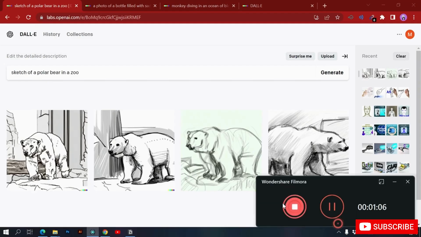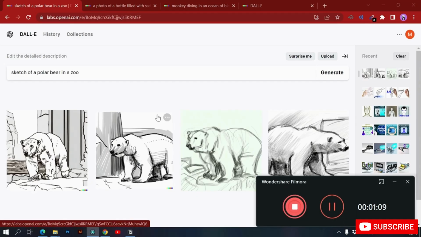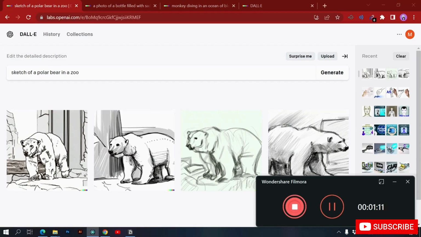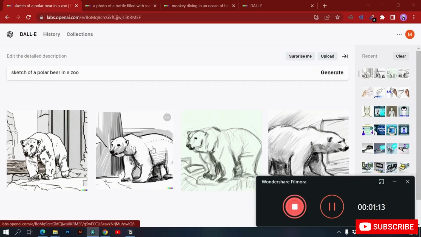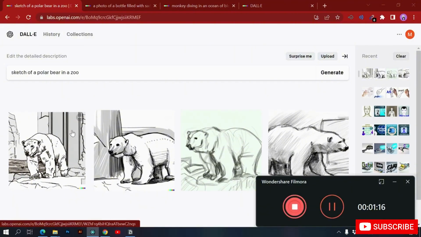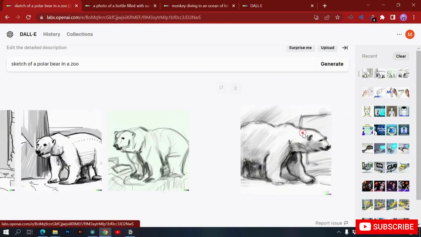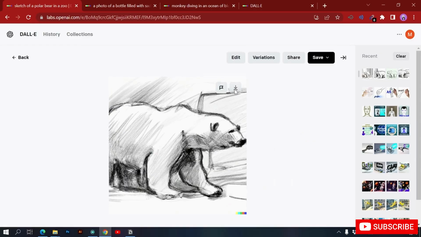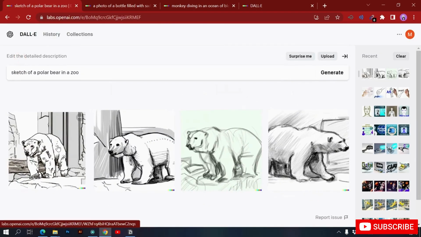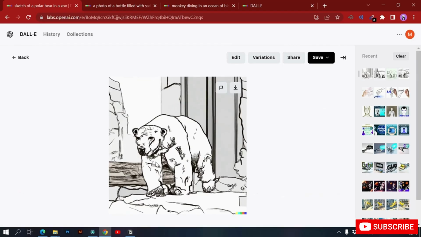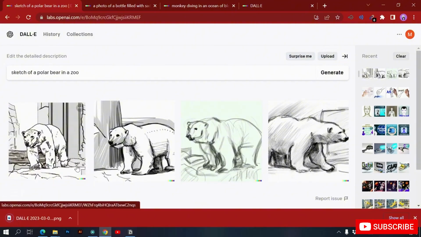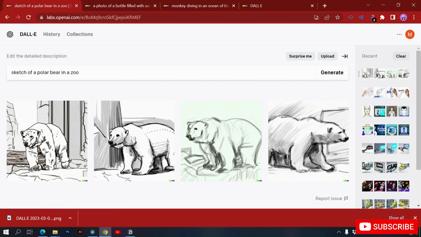So now you can see that our generation is ready. This is a sketch of a polar bear in a zoo. You can see that there are different variations. I like this one. This one looks more like a sketch. I can just download it here. I also like this one, but it's less like a sketch. You can download this as well. You can edit this. You can go with variations, but I'm not gonna do that. So you know, DALL-E understands that you are looking for a sketch.